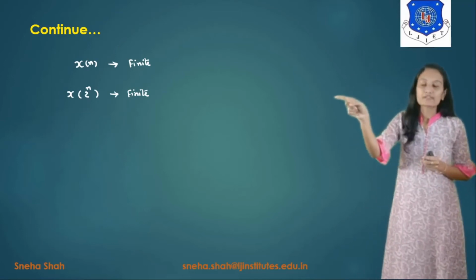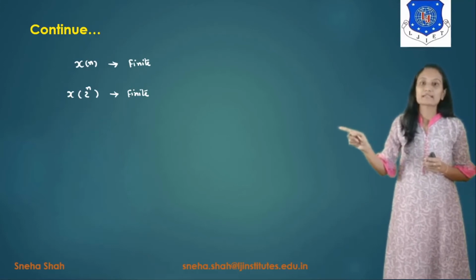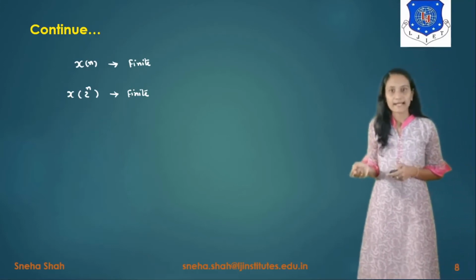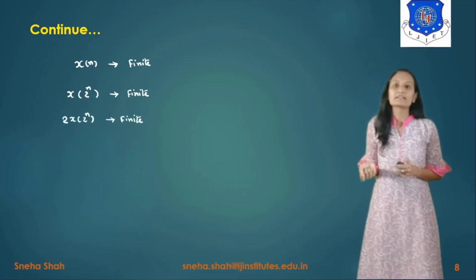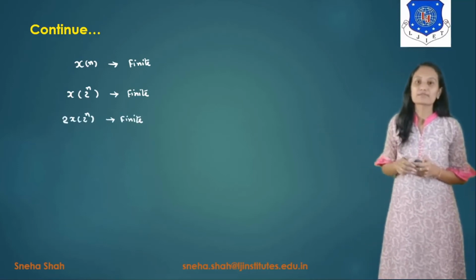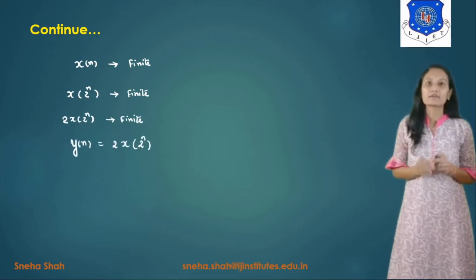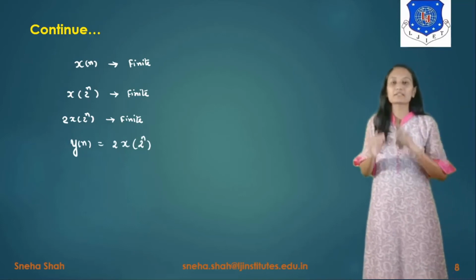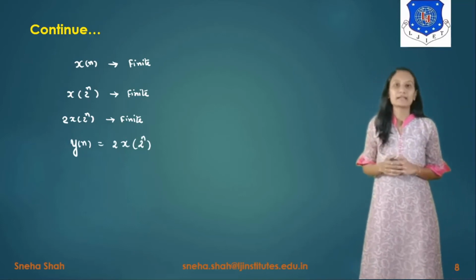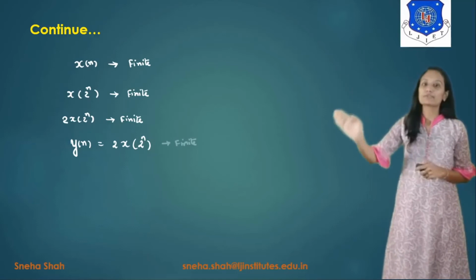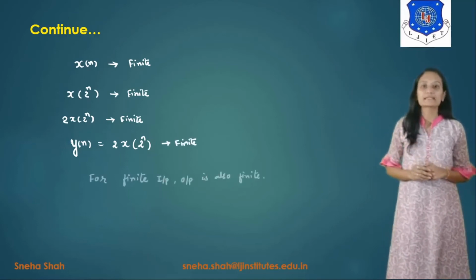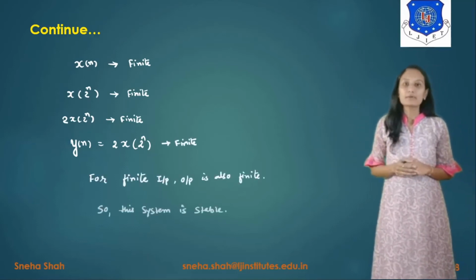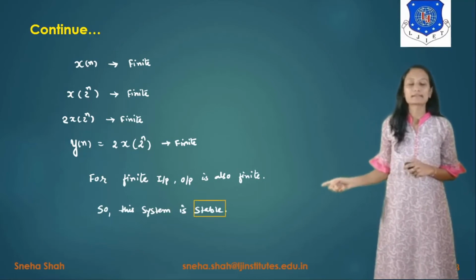So if we are taking x of n as finite, then x of 2 raised to n will also be a finite number. So y of n is equals to 2 into x of 2 raised to n will also be considered as finite because the finite number will be multiplied with 2. So it will give you a finite number, right? So for finite input, the output will also be finite. So we can say that the system is bounded input, bounded output, stable system.